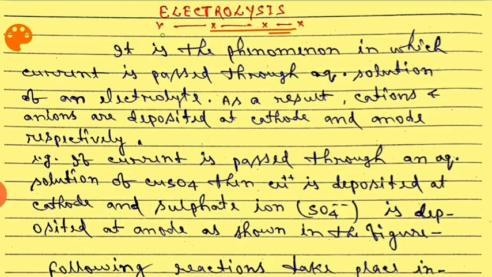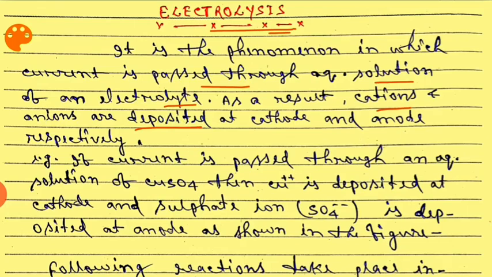Now, what is electrolysis? It is the phenomenon in which current is passed through an aqueous solution of an electrolyte. As a result, cations and anions are deposited at cathode and anode respectively.